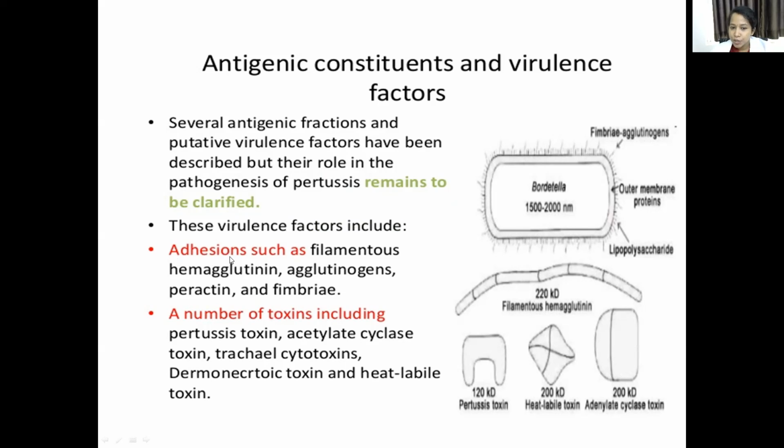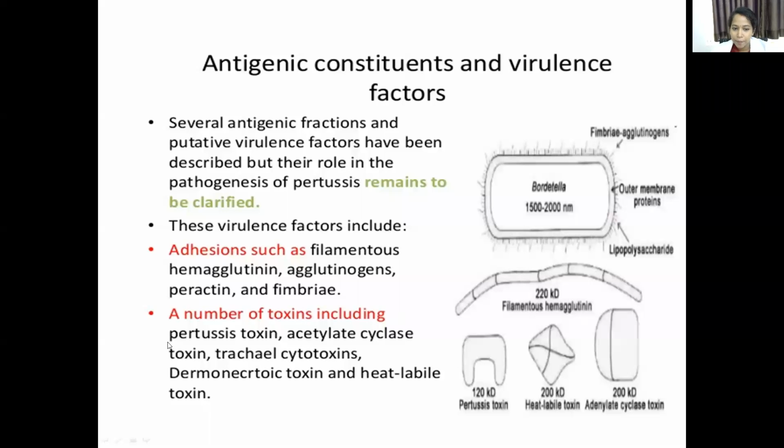Under adhesins, we have filamentous hemagglutinin, agglutinogens, pertactin, fimbriae. Adhesins means they are present on the surface of the bacilli. See here the structure of the Bordetella bacilli: on the surface, filamentous hemagglutinin, agglutinogens, pertactin, fimbriae are all present, which contribute to the antigenicity.